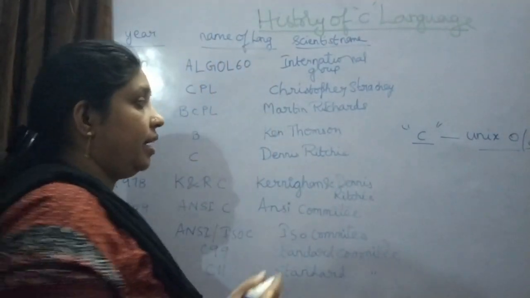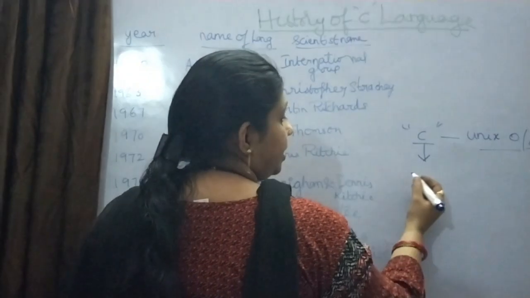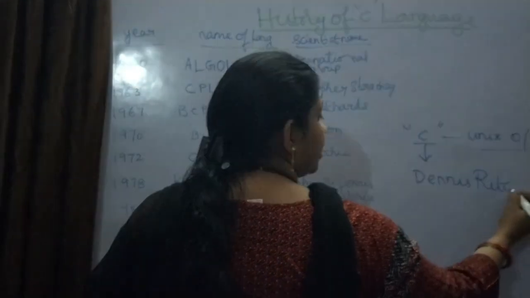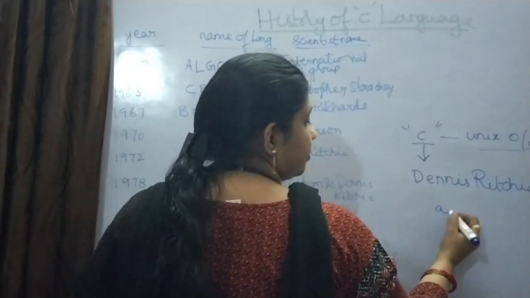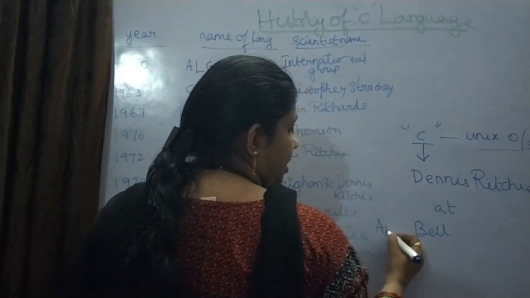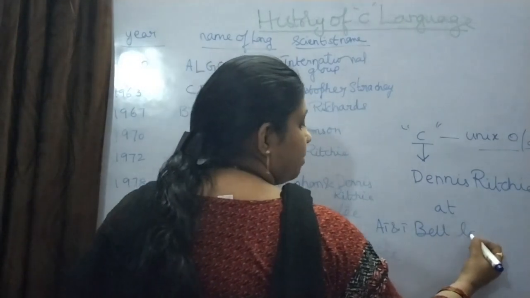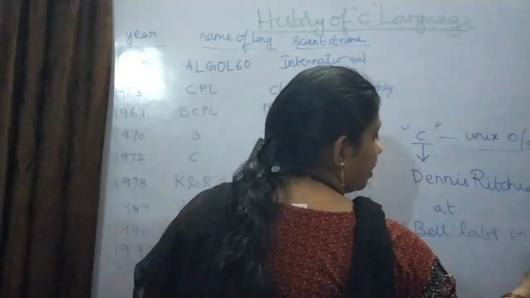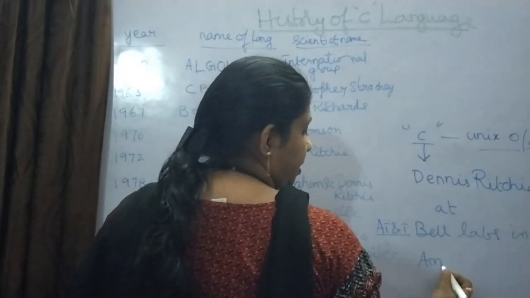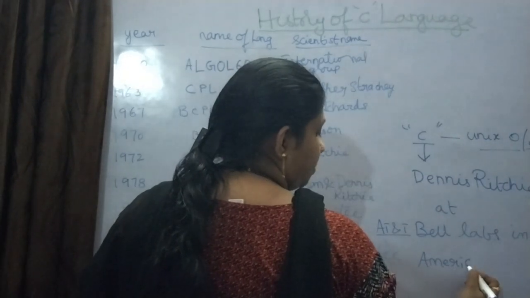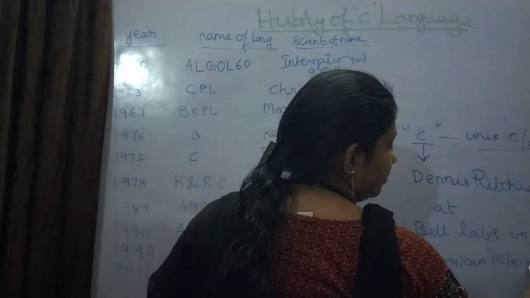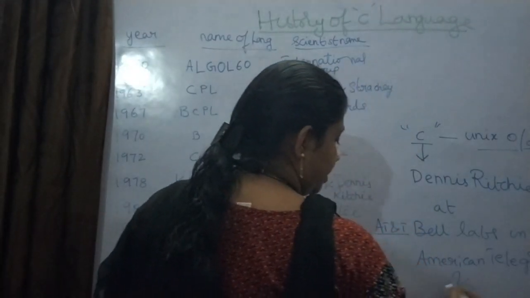Now this C language was created by Dennis Ritchie at Bell Laboratories, AT&T Bell Labs, which is in the USA. Now what is AT&T? A is American, T is Telephone and Telegraph.